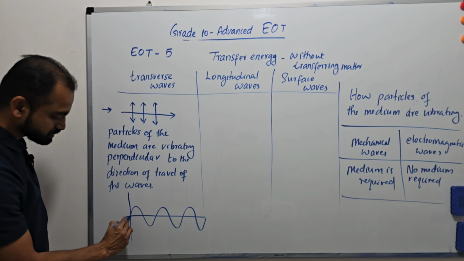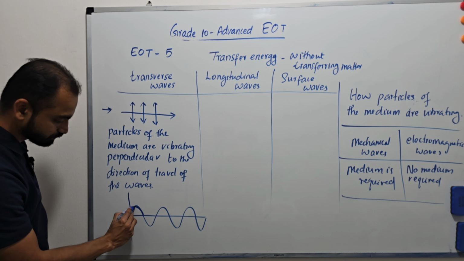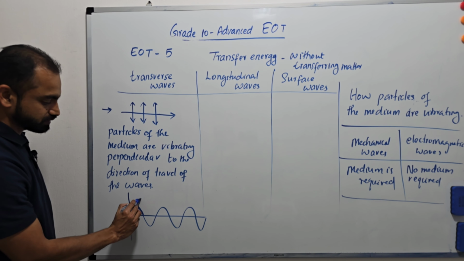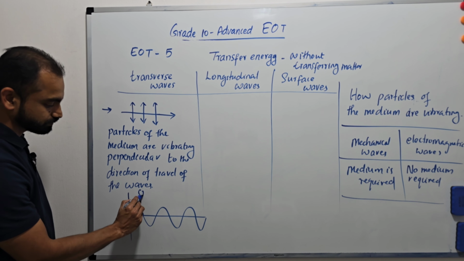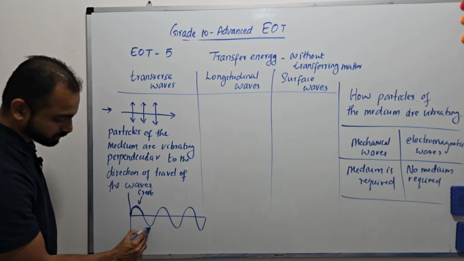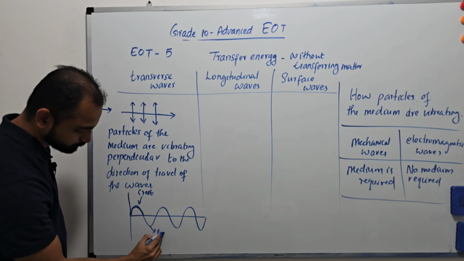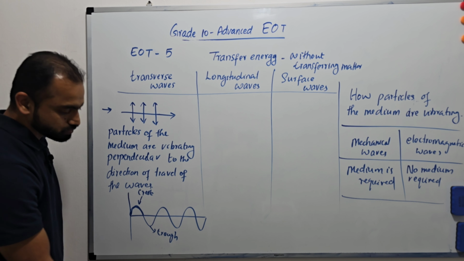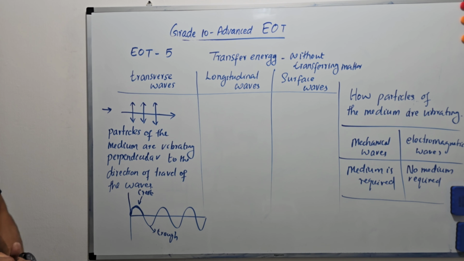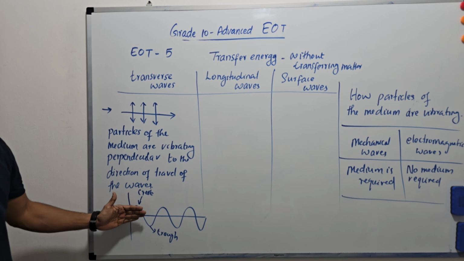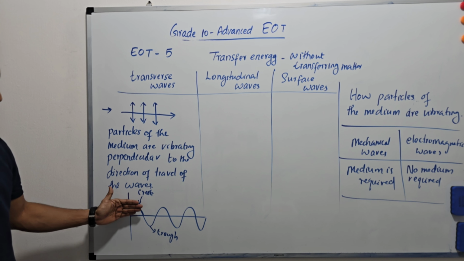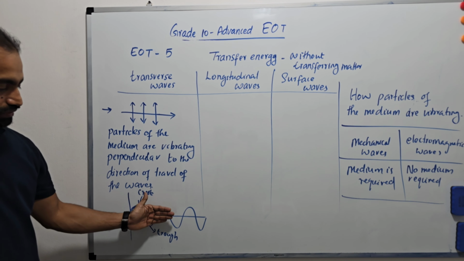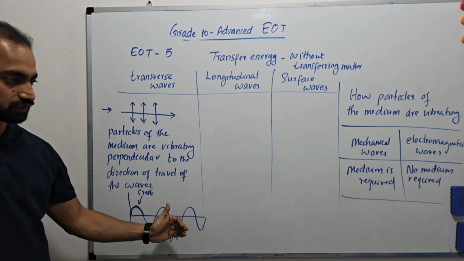What is this part of the wave? This part is called the crest. What about this part? The trough. So a transverse wave consists of alternate crests and troughs: crest, trough, crest, trough, like that.